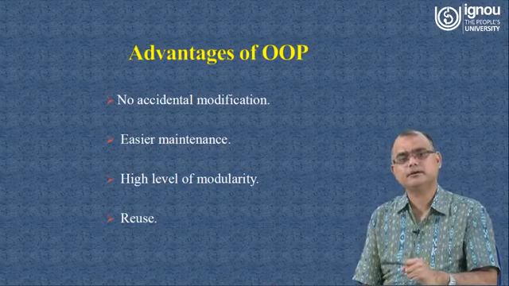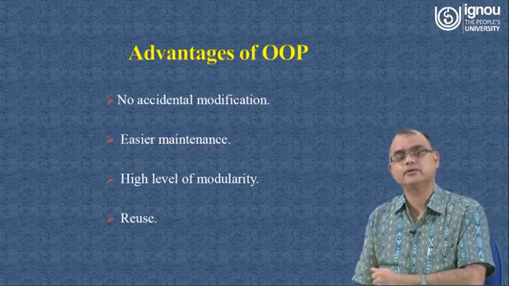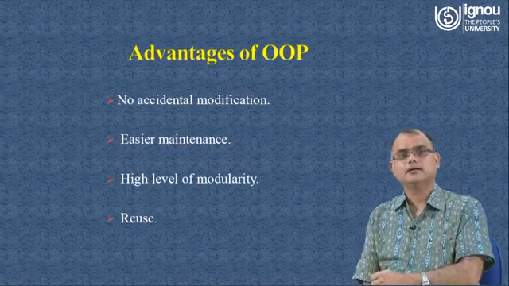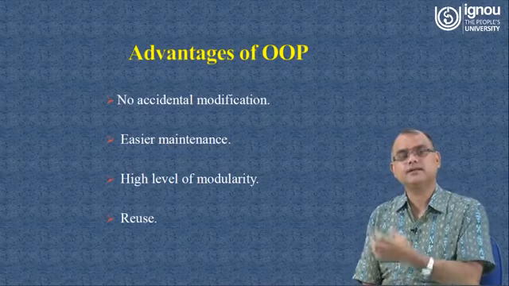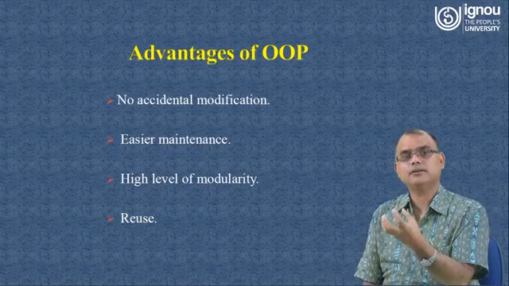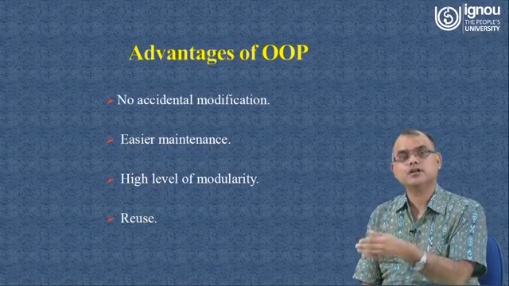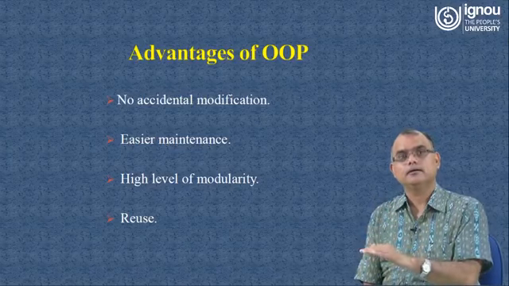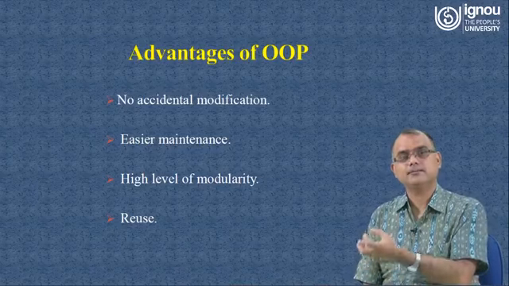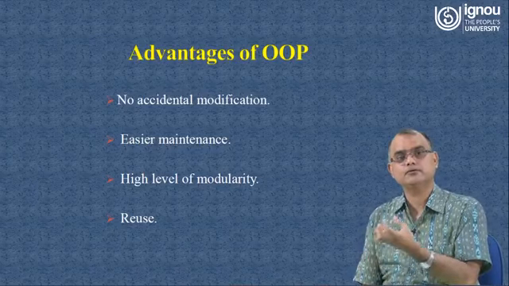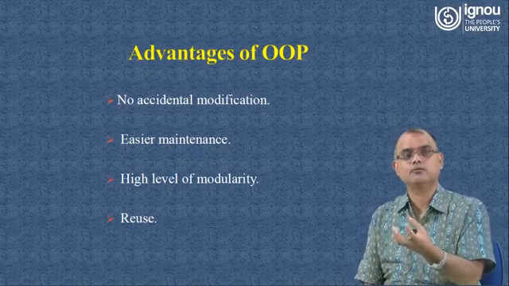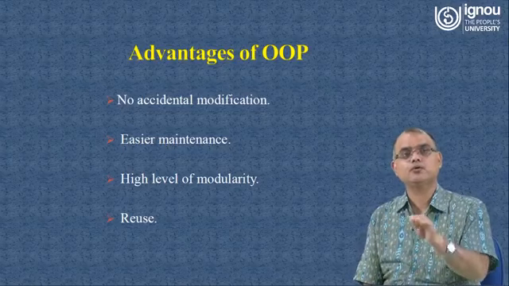Reuse is one of the most important concepts of object oriented programming, and it states that once we have developed certain code, that code can be used again to expand the system or develop some other system which uses the existing code as its own core and then develops something more on that.